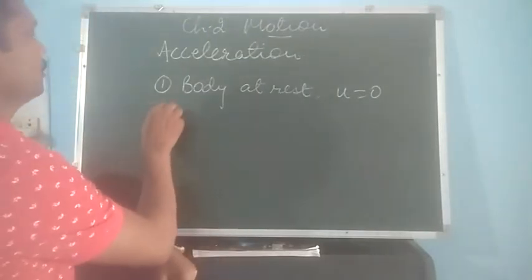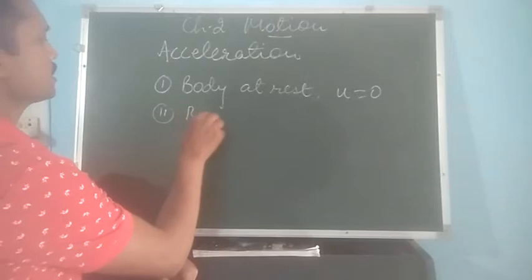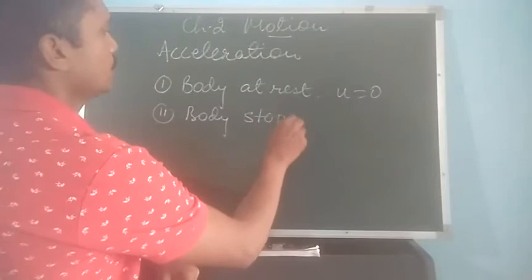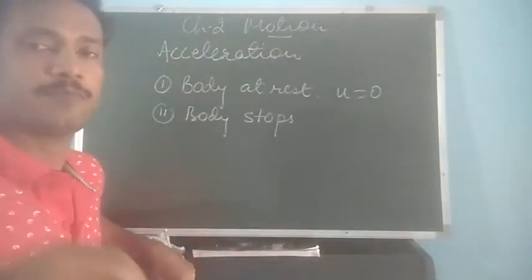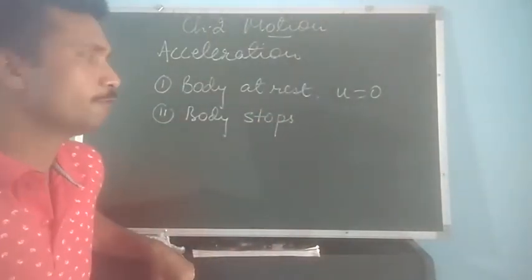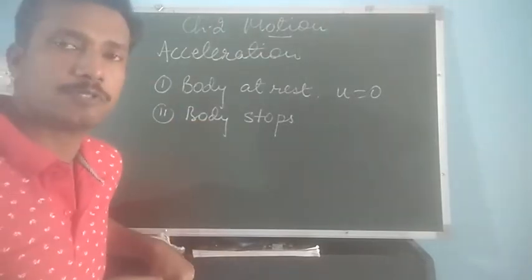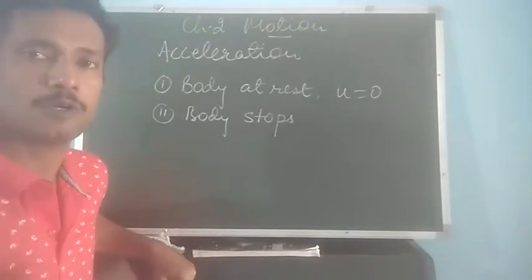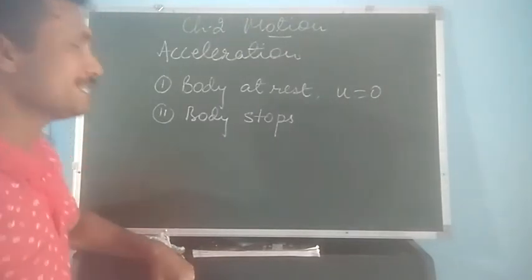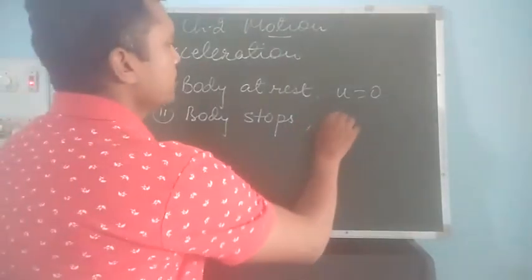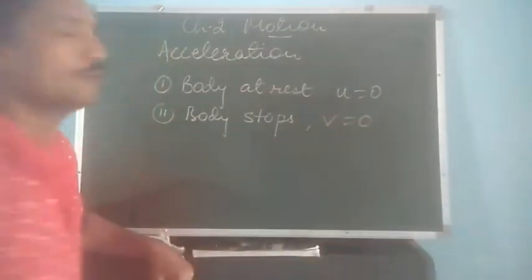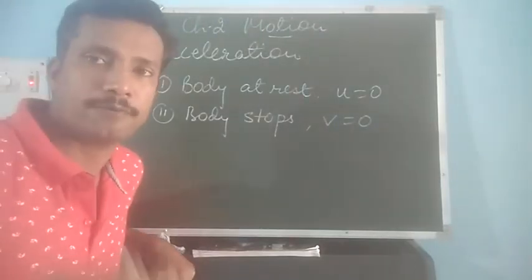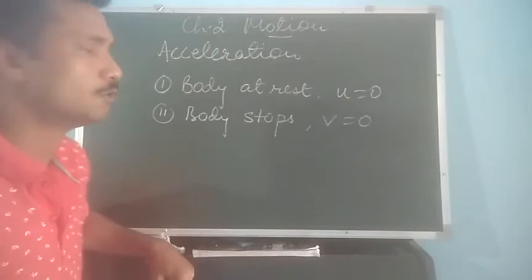Second, when a body comes to rest or when a body stops. What happens actually, sometimes when we apply brakes and we find slowly there is decrease in the velocity, and finally the body stops or comes to rest. So in that situation we have to take the final velocity v equal to 0.